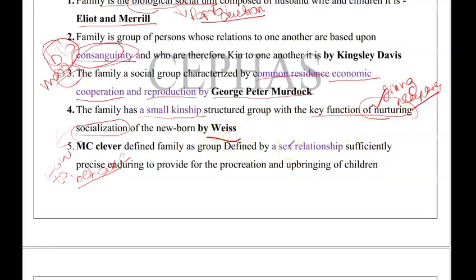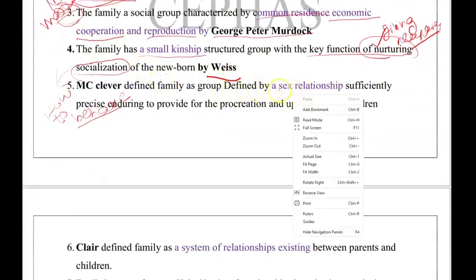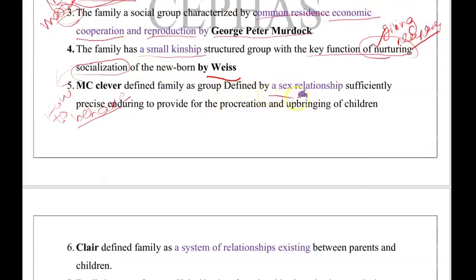Next, MacIver defined the family as a group defined by a sex relationship sufficiently precise and enduring to provide for procreation. Procreation means birth of children and upbringing of the children. So MacIver mainly talks about the sex relationship.